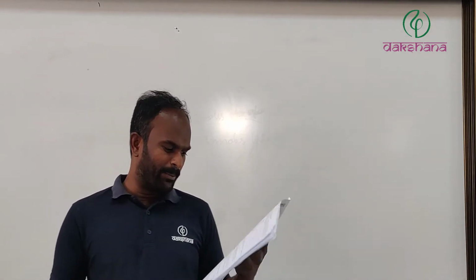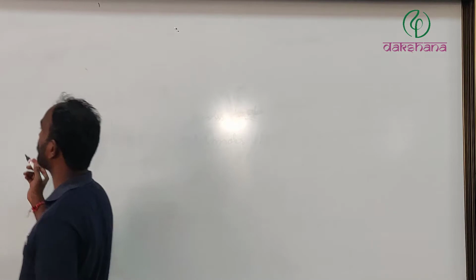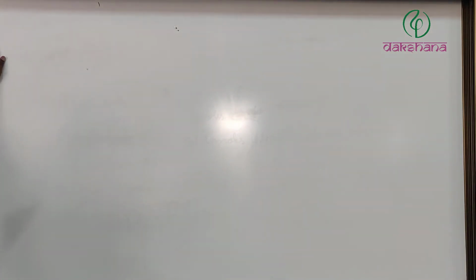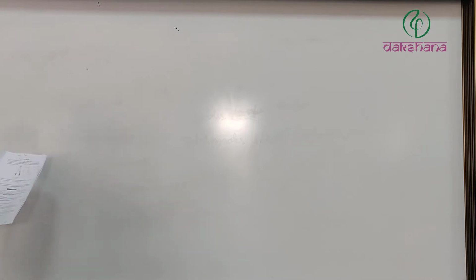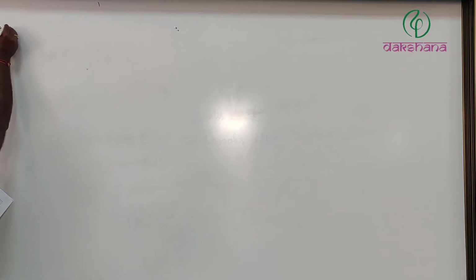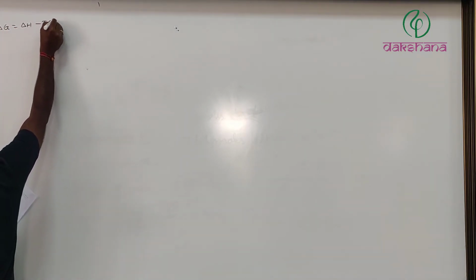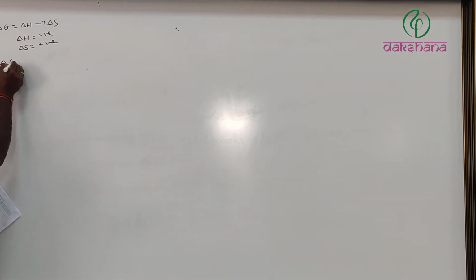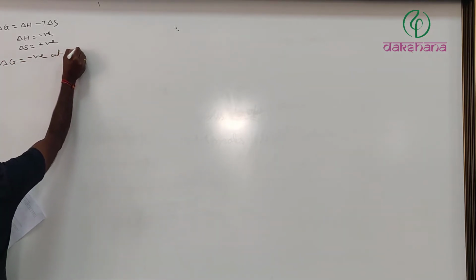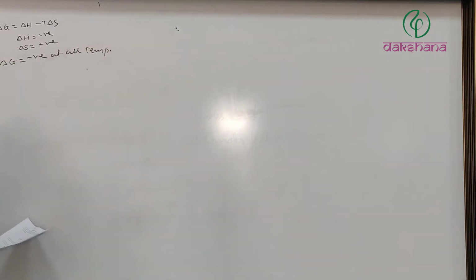FST 1 paper 2, the numbering starts with question 37 in chemistry. The 37th question: which of the following conditions regarding a chemical process ensures its spontaneity at all temperatures? As we know, delta G equals delta H minus T delta S. Delta H is negative and delta S is positive, so delta G would be negative at all temperatures. Hence the option is B.